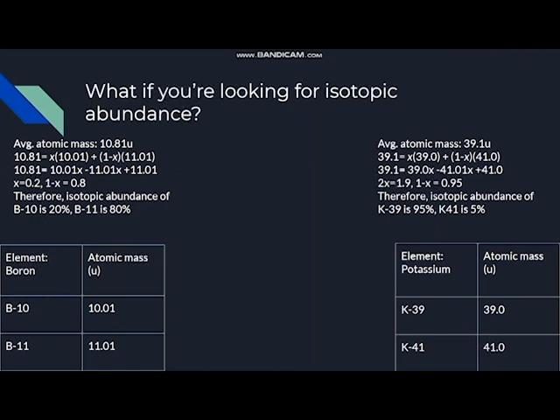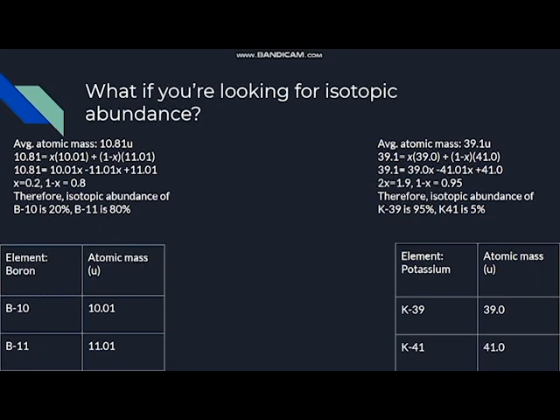This is the second isotope multiplied by the atomic mass of the second isotope. It is 1 minus x because for these two particular isotopic abundances, both of them add up to 100%, or to 1. So you take x, which is going to be a decimal, and you take 1 minus x, which is going to give you the value of the second isotopic abundance. So 10.81 equals 10.01x minus 11.01x plus 11.01.